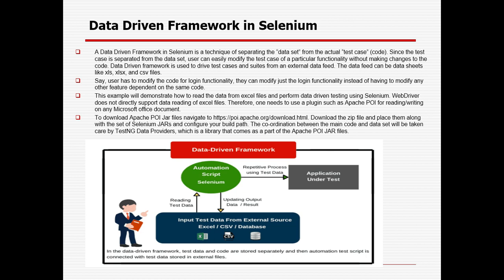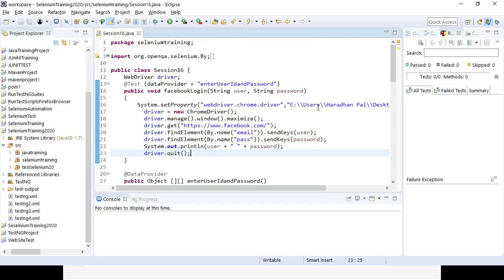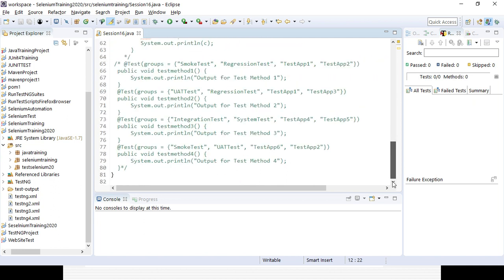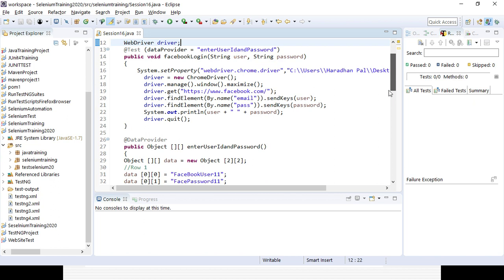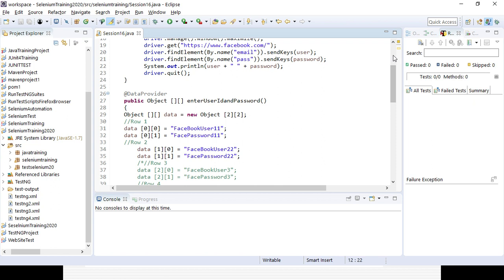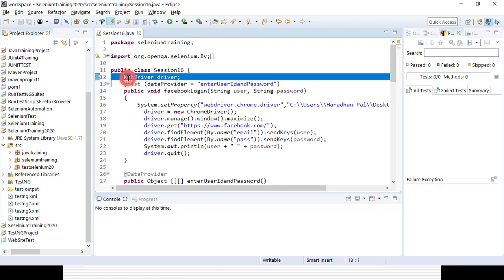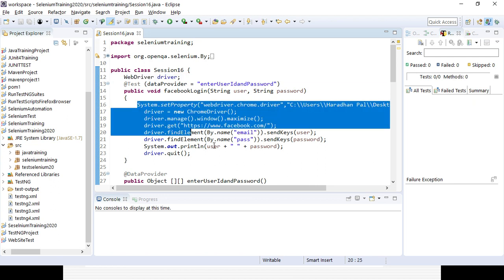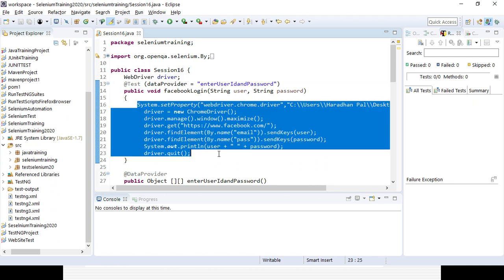So data driven means, suppose you already saw in my TestNG session, right? This is the TestNG session where I let you know the concept of data provider. The data provider will provide the data. Here you can see whenever you have scripted a particular test case, this is a simple script for logging in to the Facebook application and quitting the application. But in case we need to provide different data combinations, how can we do it?